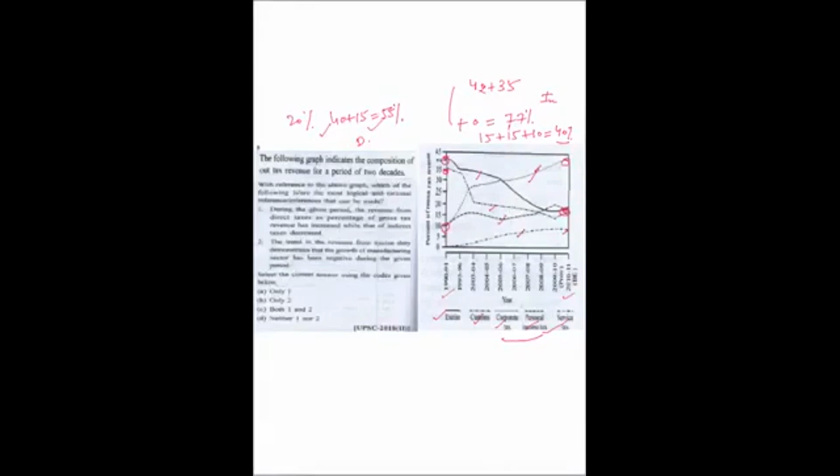Statement 2 is, the trend in the revenue from excise duty demonstrates that the growth of the manufacturing sector has been negative during the given period. There is no sufficient data which tells us that the growth of the manufacturing sector is less or more. No sufficient data, so the second is wrong. So option A is correct, only 1. A is the answer. Next are questions 12 to 14.